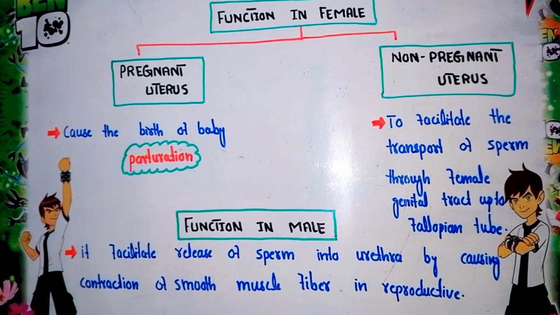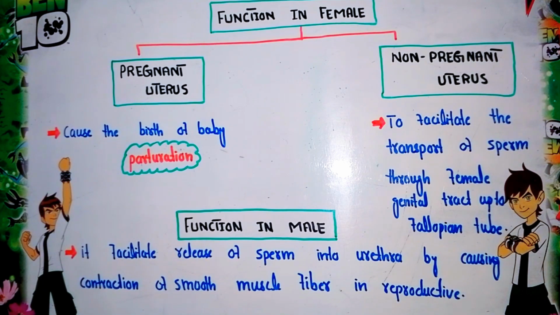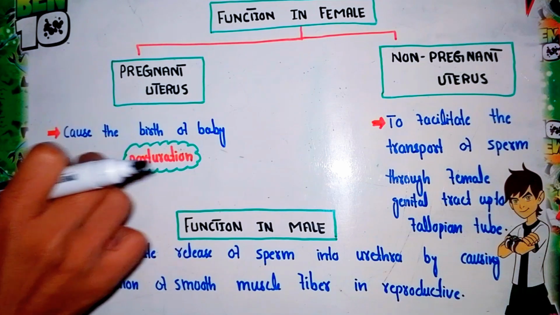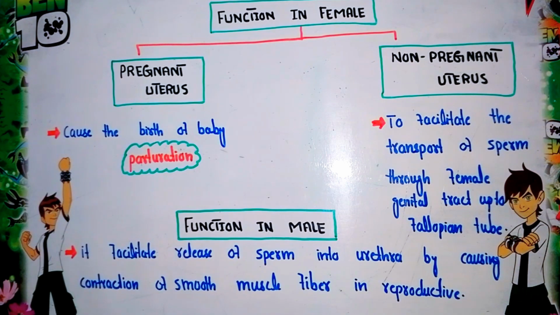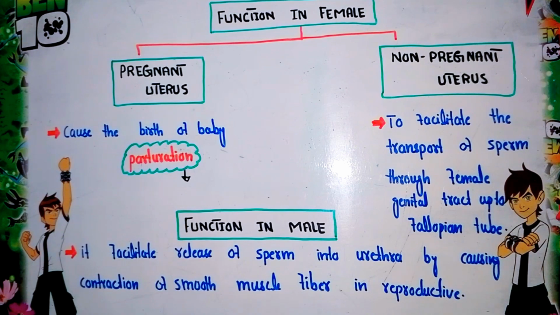When the baby is present in the uterus and the birth of the baby occurs, the head of the baby touches the cervix. The receptor for oxytocin is located in the uterus, so the level of oxytocin increases and causes contraction of the uterus, due to which the cervix is dilated and the birth canal is formed. At the end, the birth of the baby occurs. This process is called parturition. So oxytocin plays an important role in the birth of the baby. This is the first function in the case of the pregnant uterus.